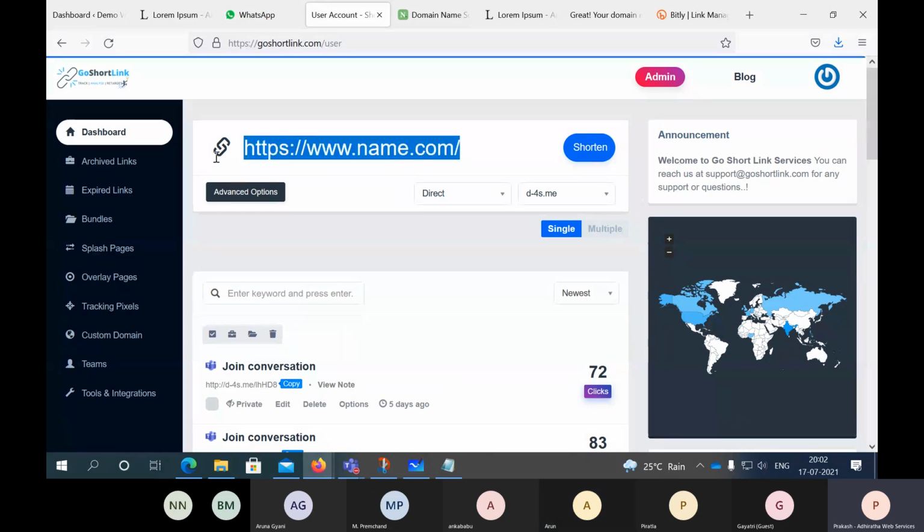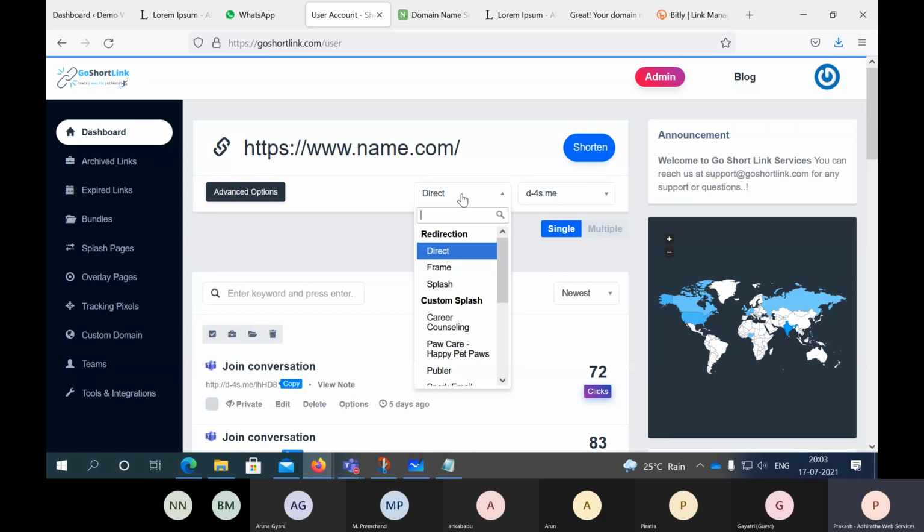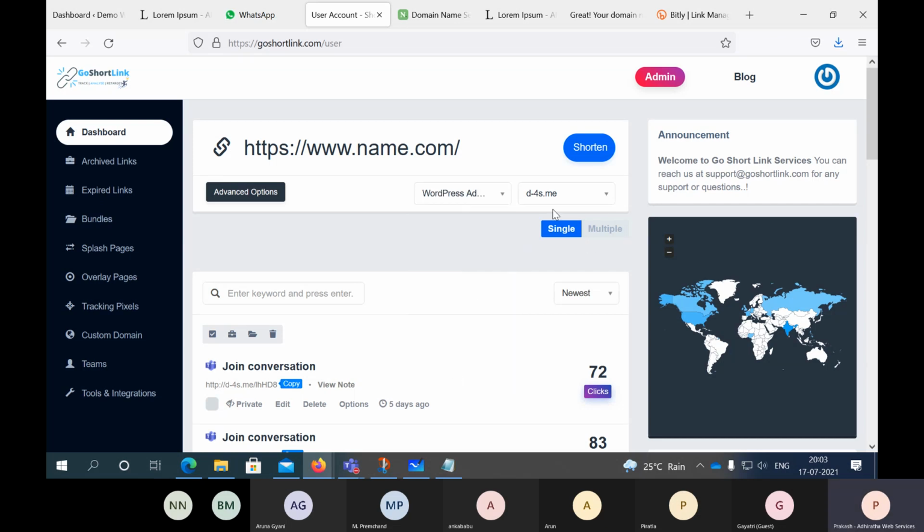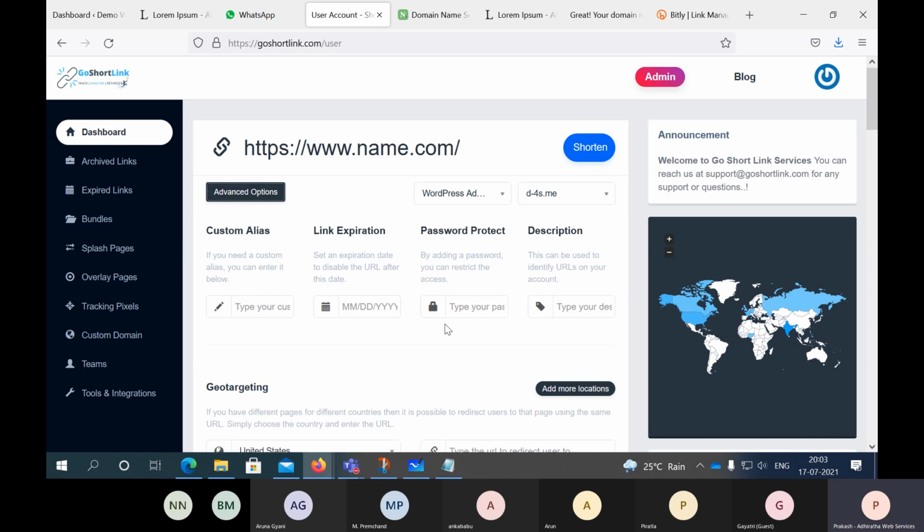So what we are trying to do here is, I'm just telling people, guys, go for this website and get a domain for a discounted price. I can directly shorten this, or else here you can see direct or splash or frame. So I'll go to the custom overlay and select this, and the URL can be the same. Even if I want to add other things, I can do that. Maybe I'm giving some kind of 50% offer. That also we can do. So in the custom alias, I can say 50% discount or get 50, something like that.